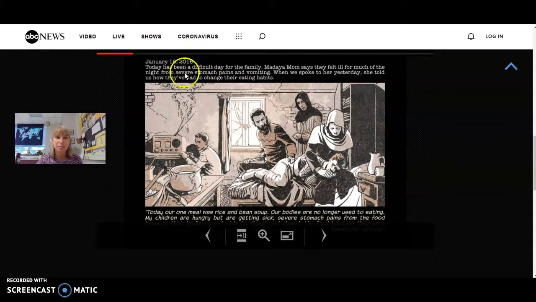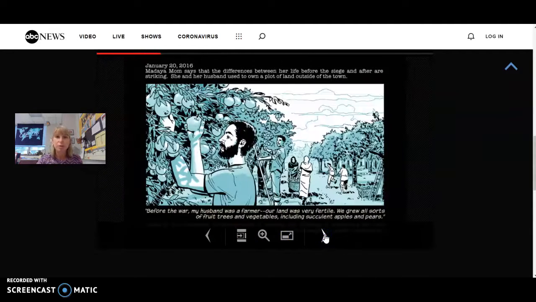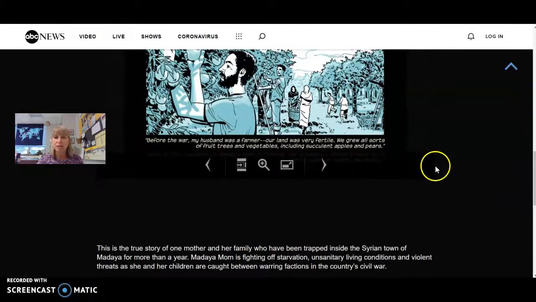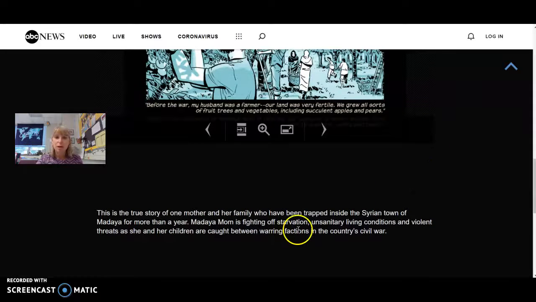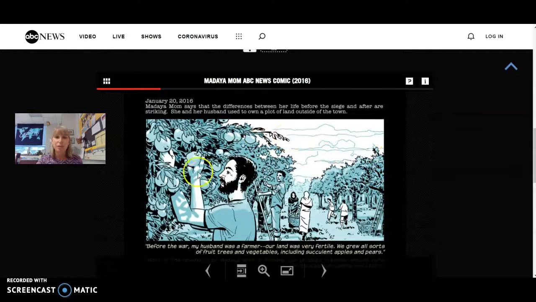It has obviously a description at the top, and then there's some text at the bottom, and then you'll make your way through all of the comic strip that was produced. It is based on a true story from the city of Madaya. There's an introduction on your paper there, and you'll answer the question. So that's the information that's right here, and that's how you find the comic.